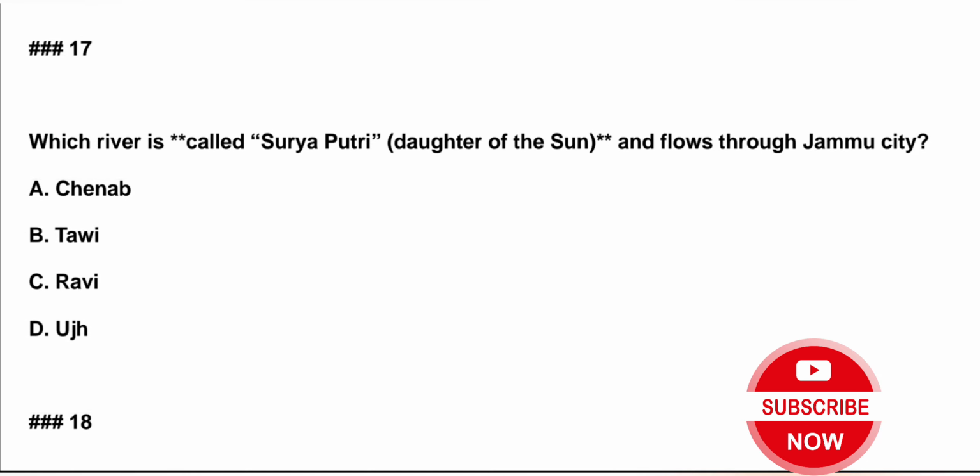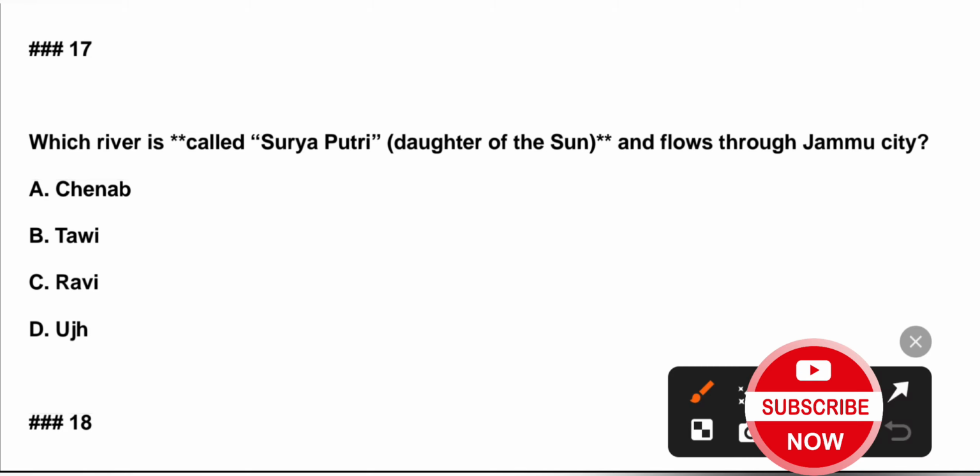Question number 17. Which river is called Surya Putri, daughter of the sun, and flows through Jammu city? A. Chenab, B. Tawi, C. Ravi, D. Ujh. Correct answer is option B, Tawi.